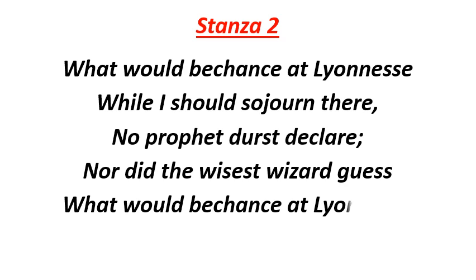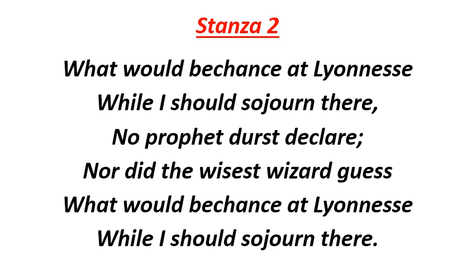What would be chance at Lyonnesse while I should sojourn there? Again, the first two lines of the stanza are repeated by the poet. According to him, he does not know what will happen at Lyonnesse when he will stay there temporarily. So, the second stanza describes the poet's curiosity. He is thinking that something great and memorable will happen at Lyonnesse.